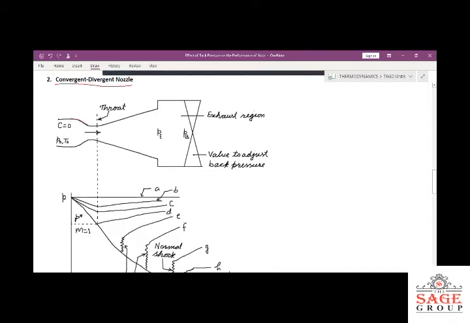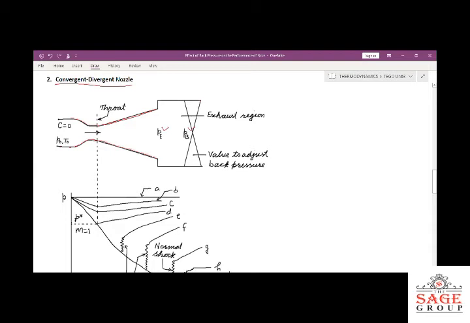go on decreasing, and then we get a throat portion where the area is constant, and later on the area goes on increasing. This type of shape of the nozzle is called the converging diverging, or convergent divergent type of nozzle. Now here we also get the exit pressure, which is PE, and the back pressure, which is PB.